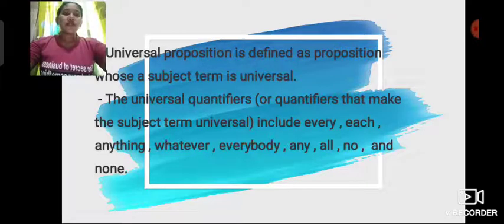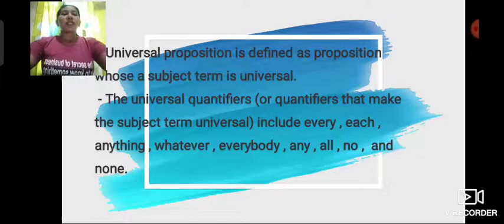A universal proposition is defined as a proposition whose subject term is universal. The universal quantifiers, or quantifiers that make the subject term universal, include every, each, anything, whatever, everybody, any, all, no, and none. So, an example of universal is: angels are spiritual creatures. This sentence is universal because all angels are by their nature spiritual. So, there's the word all.